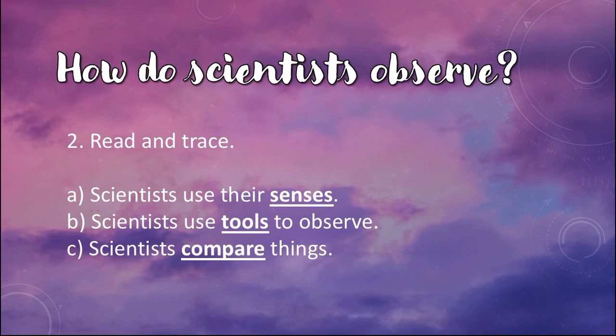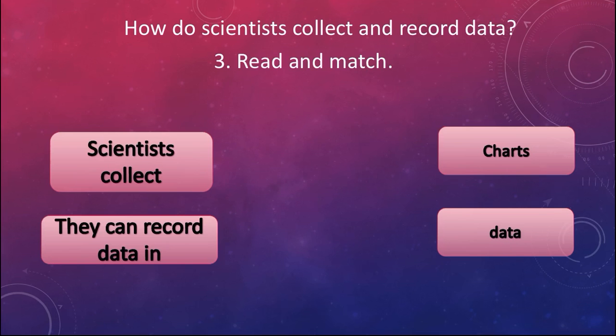So basically, scientists, first of all, use their senses. They see, they listen, they hear, they touch, they taste. Then they have tools that help in their measurements, or help in balancing, or help in seeing things clearly. Scientists compare things. Compare means you have an answer, and you compare your answer with another scientist's. By comparing two answers, you can get the best one. You can get to the conclusion. You can get to the final answer.